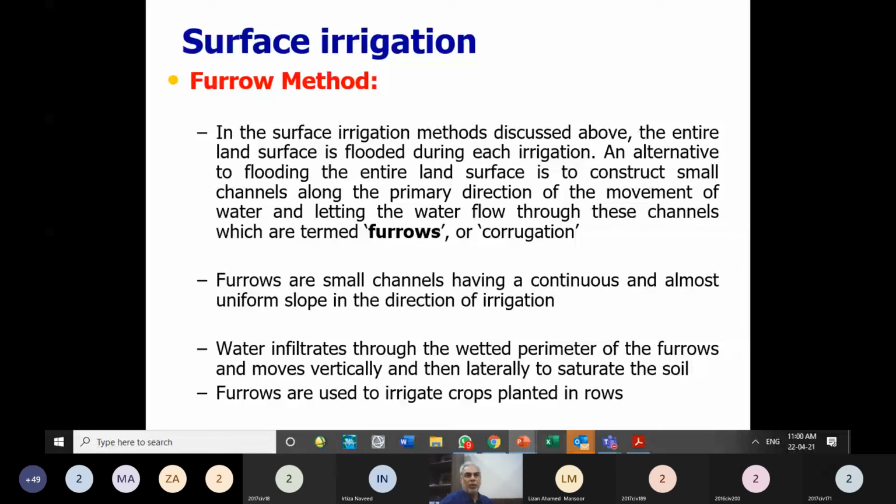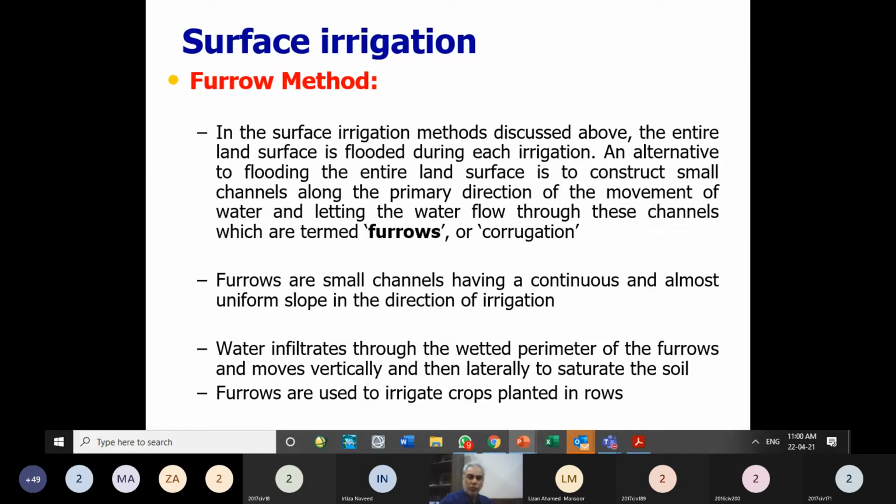It cannot be used for those crops which need standing water for longer duration, like rice के लिए हम use नहीं करते. It is not used even for the wheat also, which we don't grow in a row. We just spread the seed, and they grow on the whole field on an evenly basis.